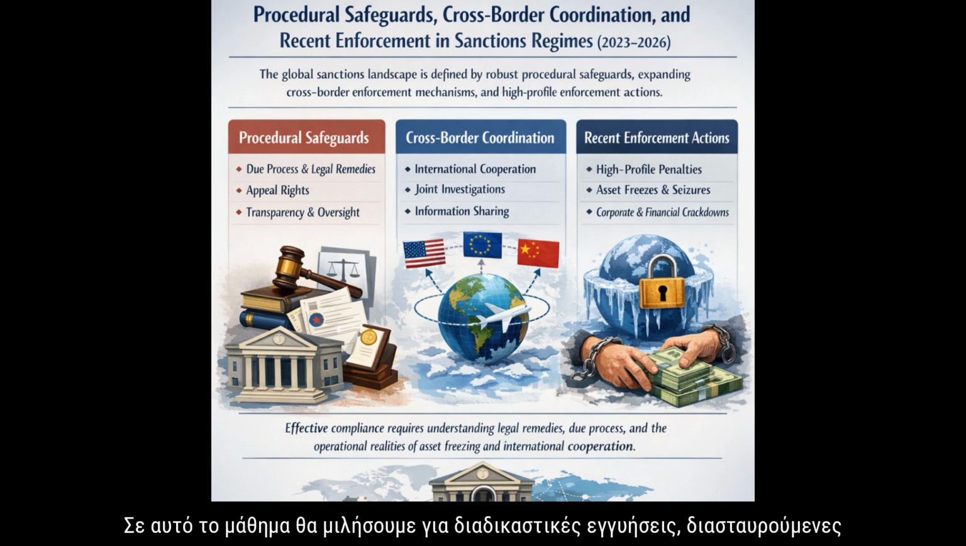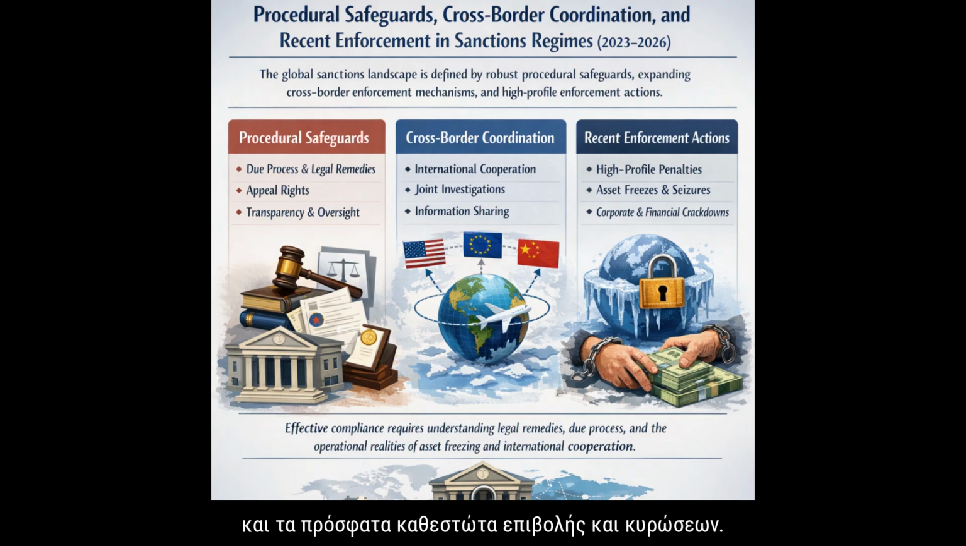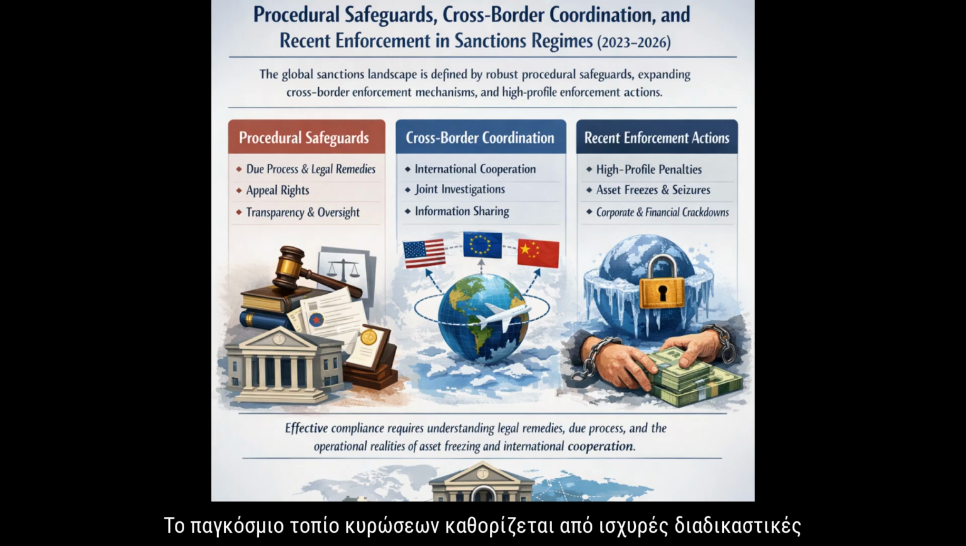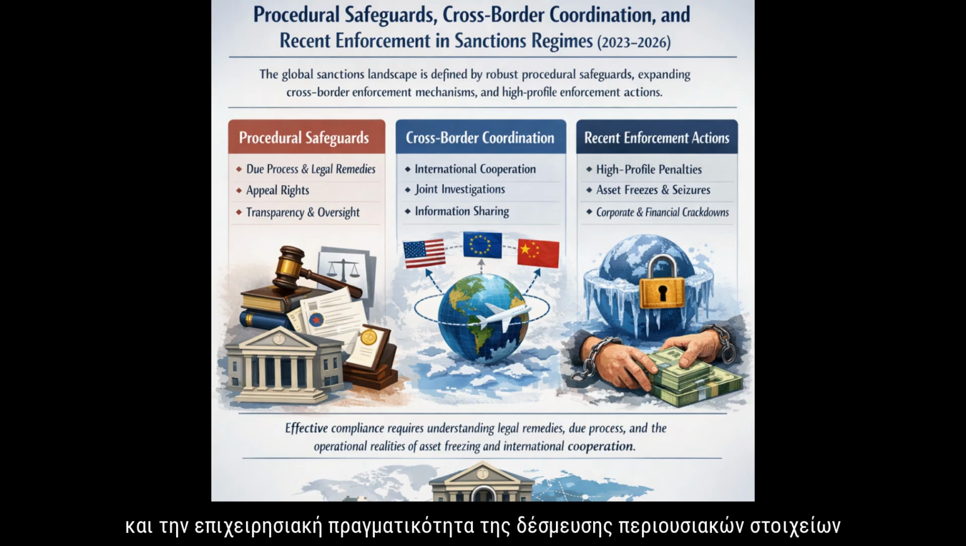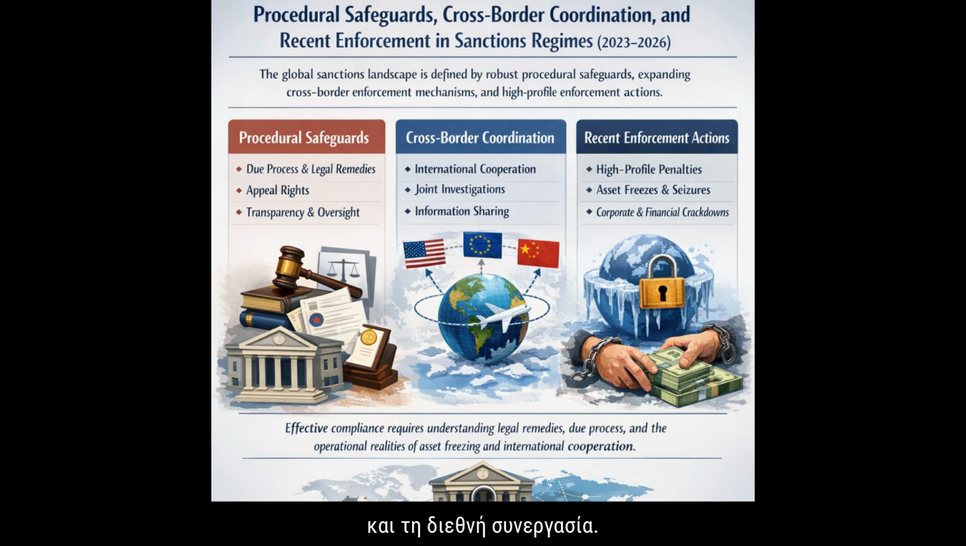In this lesson, we will talk about procedural safeguards, cross-border coordination, and recent enforcement and sanctions regimes, 2023-2026. The global sanctions landscape is defined by robust procedural safeguards, expanding cross-border enforcement mechanisms, and high-profile enforcement actions. Effective compliance requires understanding legal remedies, due process, and the operational realities of asset freezing and international cooperation.